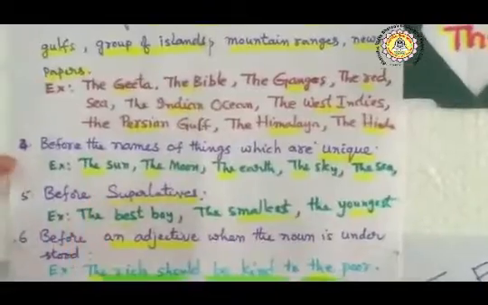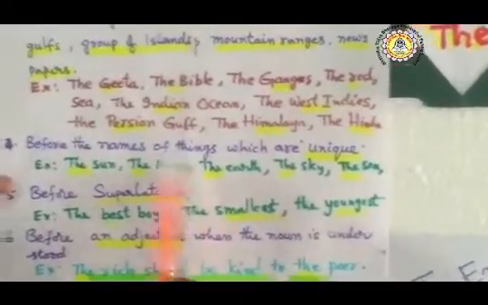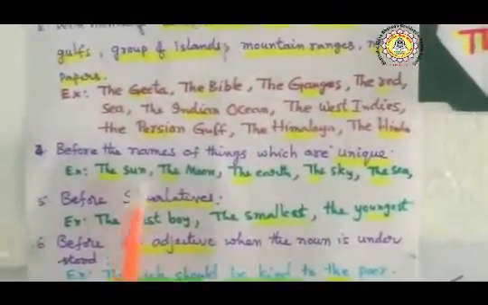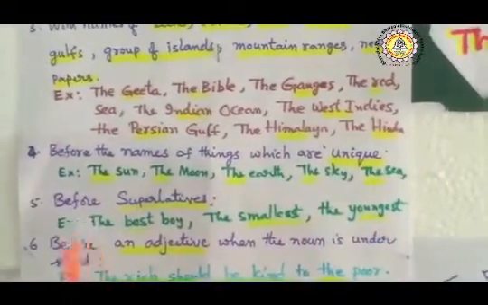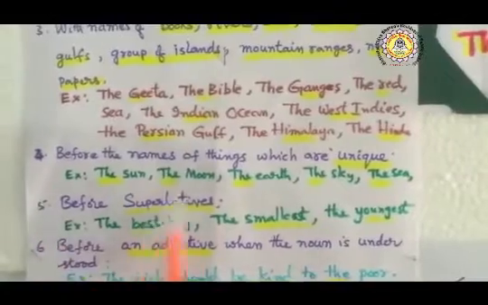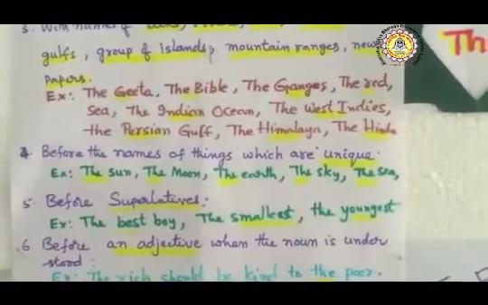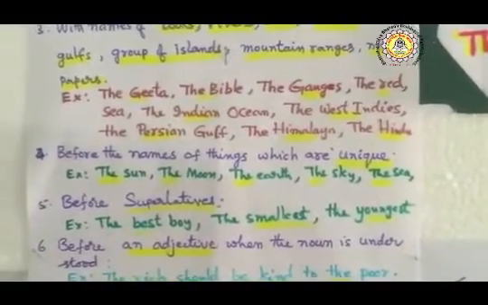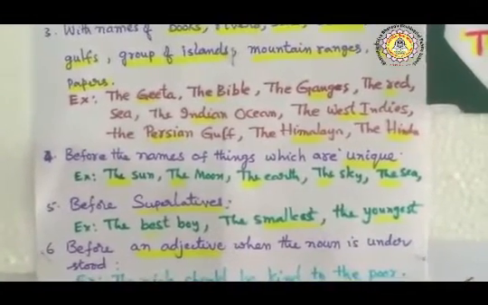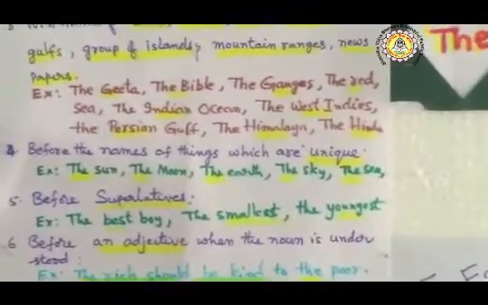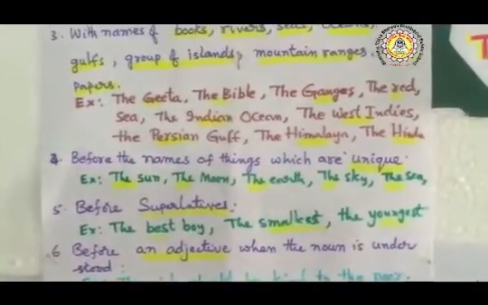Next, the is used before unique things. For example, the sun, the moon, the air, the sky, the sea. Next, the is used before superlatives. For example, the youngest boy, the best boy, the smallest boy, the longest, the tallest.